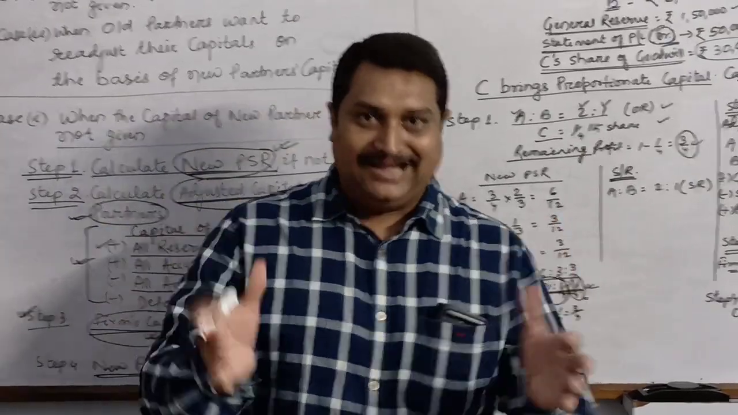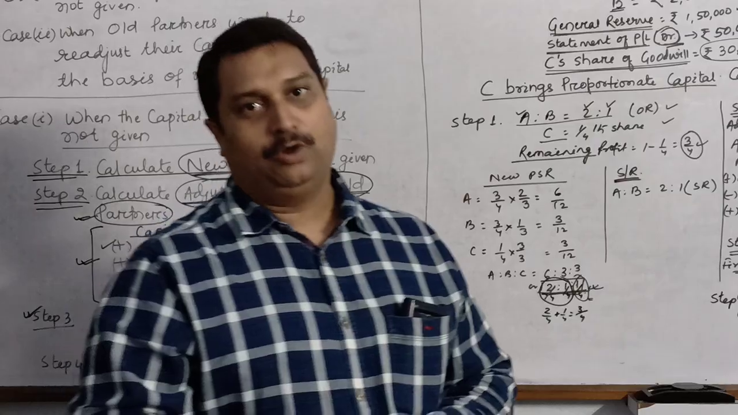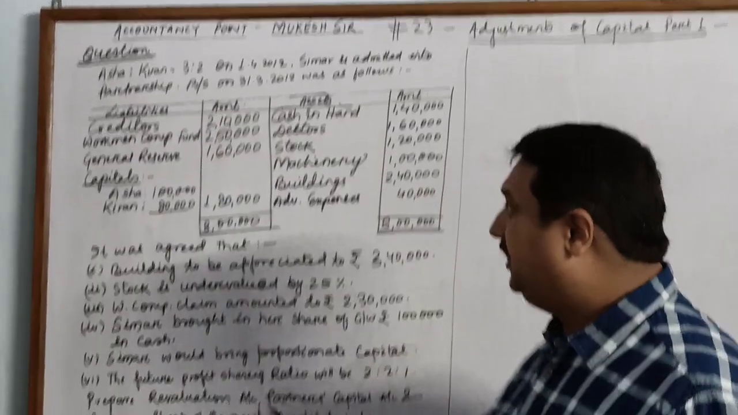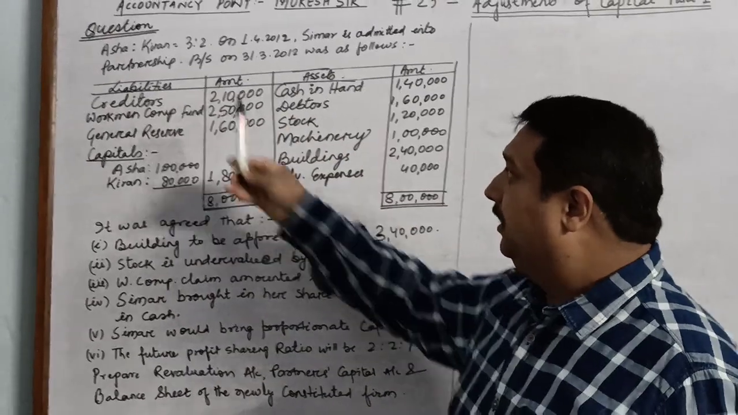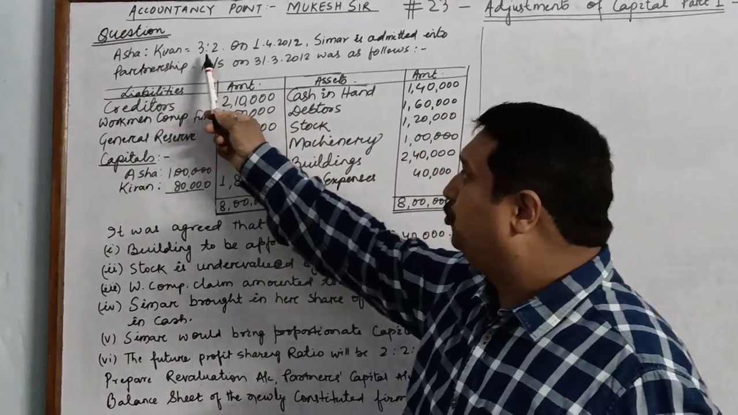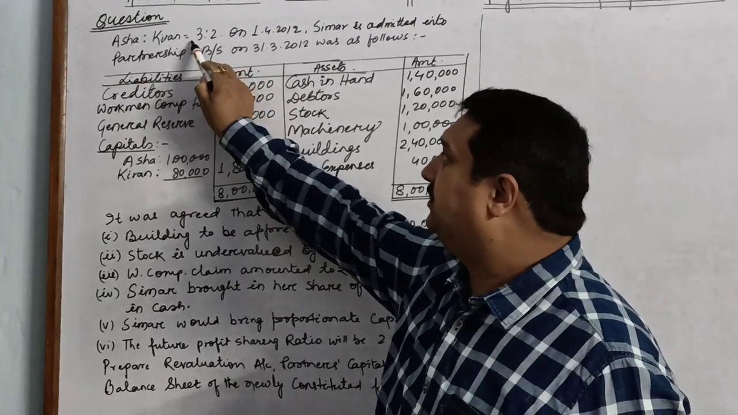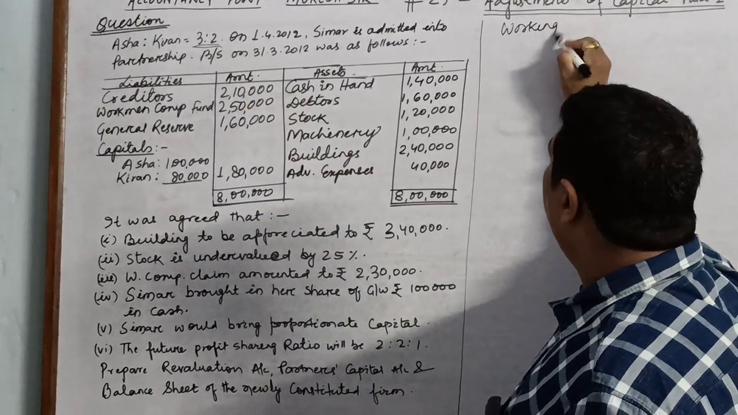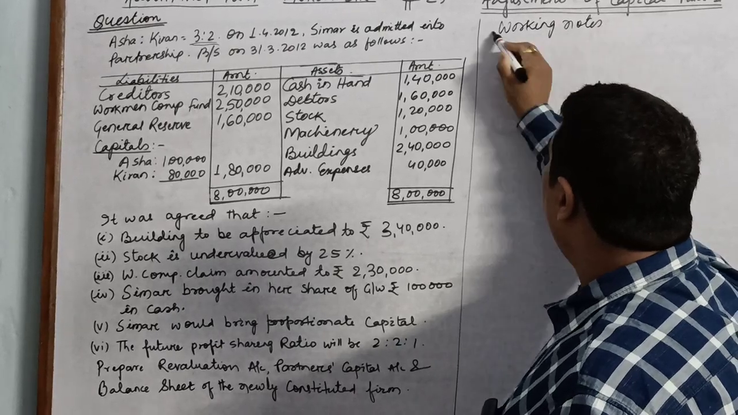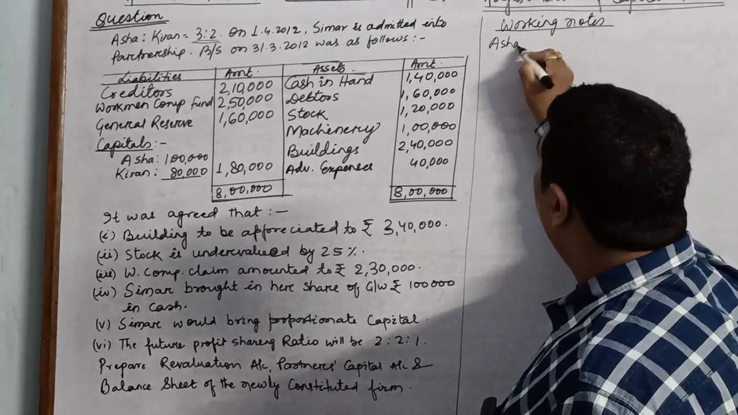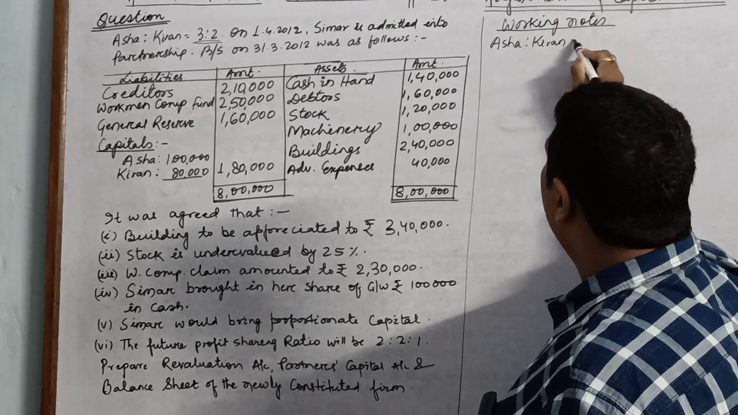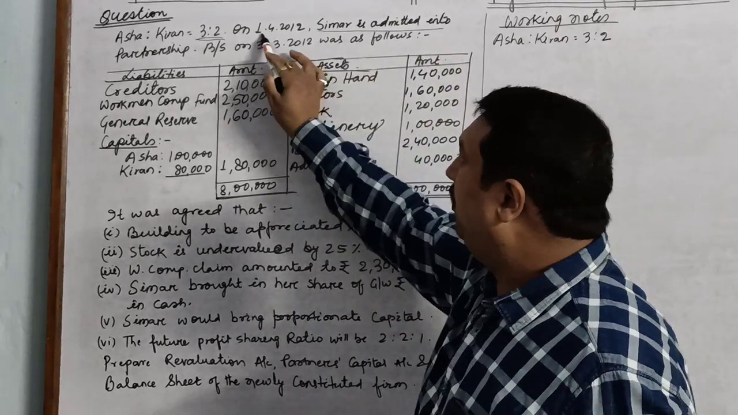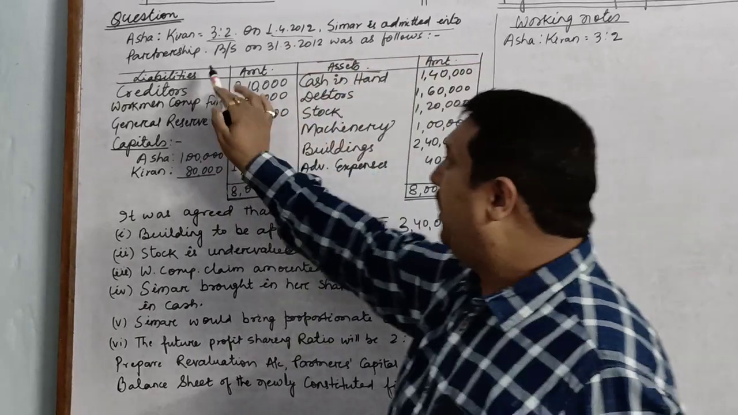Now we will take a complete question to see how to solve it. See, students, this is a complete question which I have taken in order to solve it, where Asha and Kiran are two partners sharing profits and losses in the ratio 3:2. I'll keep on doing the working notes so that it will be easy for you all to understand. Asha is to Kiran is equal to 3:2. Simar is admitted on 1st April into the partnership.